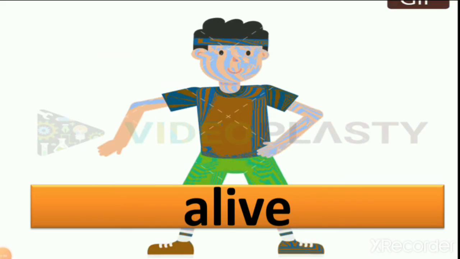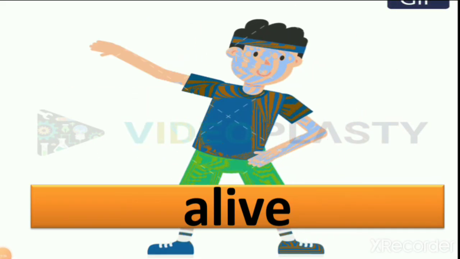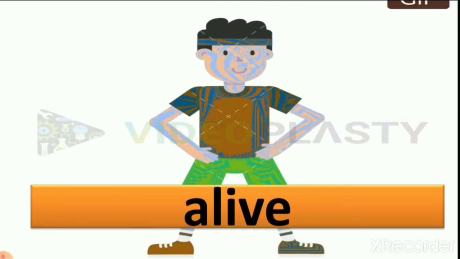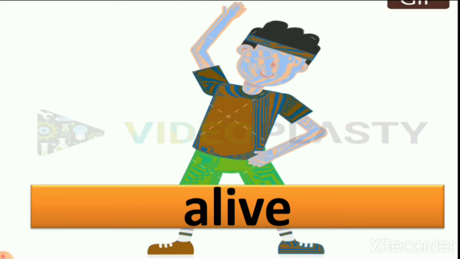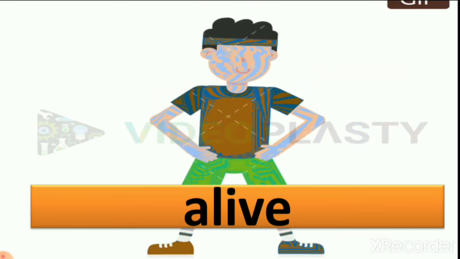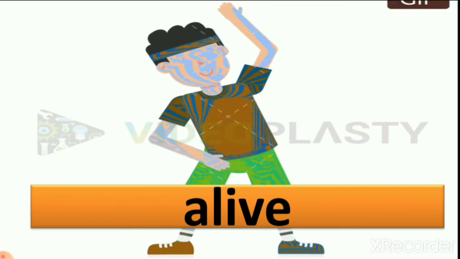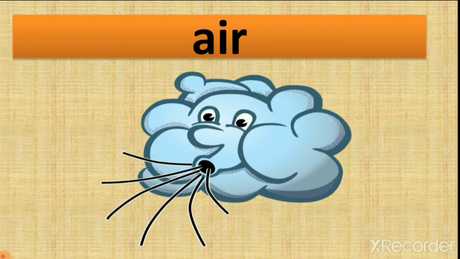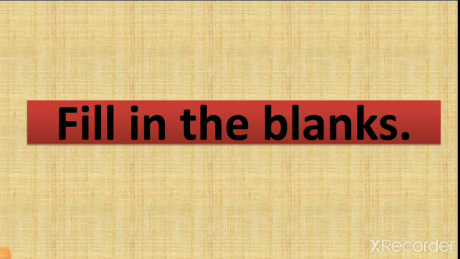Alive. Alive means living. Here you can see a boy is moving and the hand of this boy is moving, 1, 2, 1, 2 like that. So it is alive. Soil. We learned in lesson number 3 about soil. So the land we call soil. Air. So we all take air in breathing.